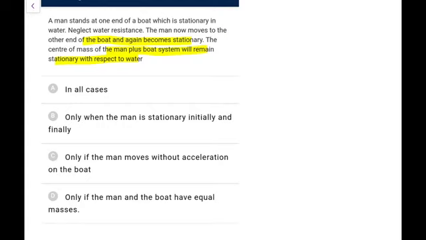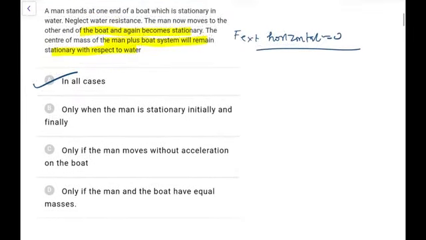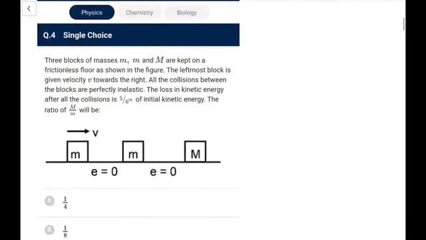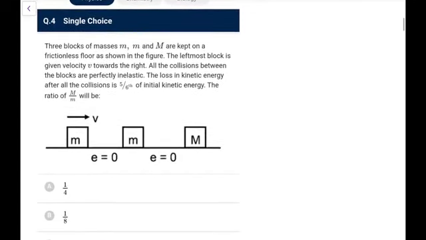You know there is no external force along the horizontal. F external along the horizontal is 0, so the CM won't shift horizontally, so it won't shift in any case, whether it accelerates, whether it moves, or whether it finally comes to a halt, it will remain like that only. So the CM won't shift.